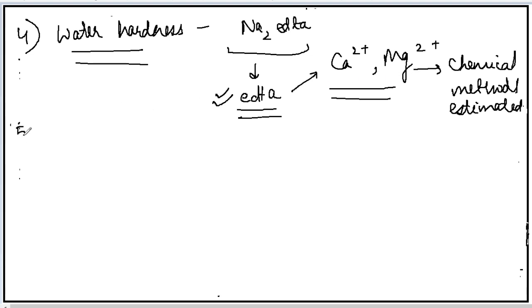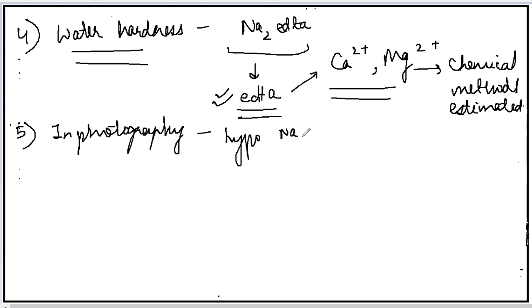Now next, they are used in photography also. How they are used in photography is that those films which are being used, you know that when you click a picture, it gets captured in the form of a film. Okay, and what the photographer does, the photographer develops the film and gives you the film. So these coordination compounds are also used in this film. The developed film is fixed by washing it with hypo.